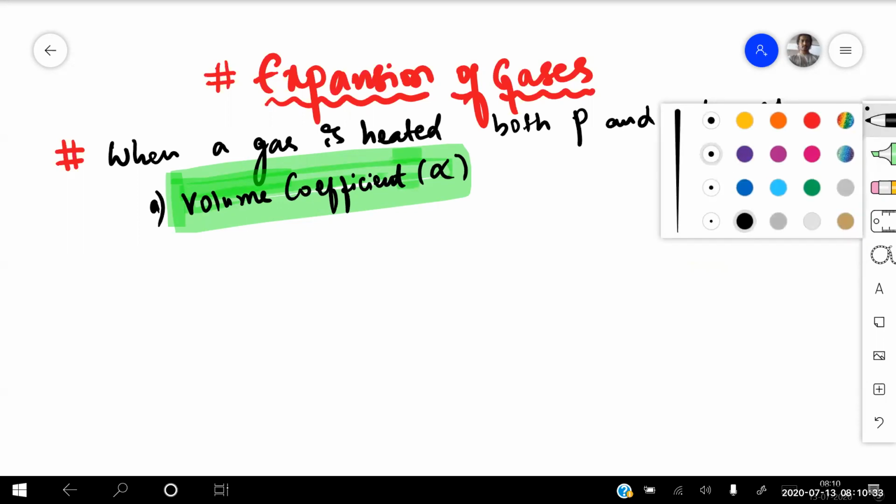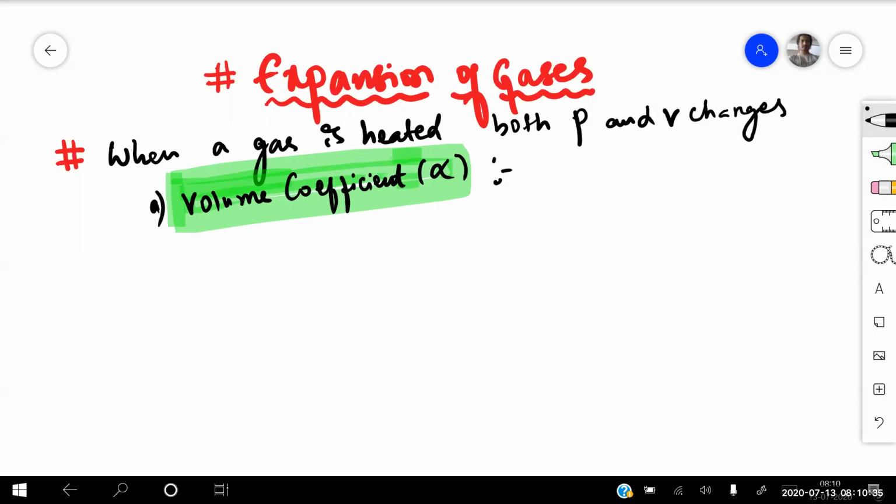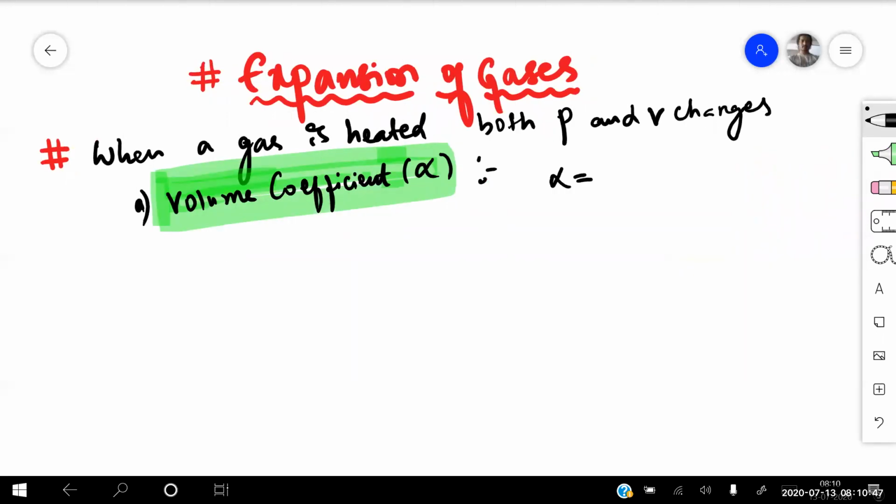So let us talk about the volume coefficient. It is represented by alpha. Don't compare this alpha with the coefficient of linear expansion. In gases, alpha is called the volume coefficient, where alpha is equal to the volume at T degree centigrade minus volume at 0 degree centigrade, divided by volume at 0 degree centigrade into T, keeping the mass and pressure constant. M and P are constant.